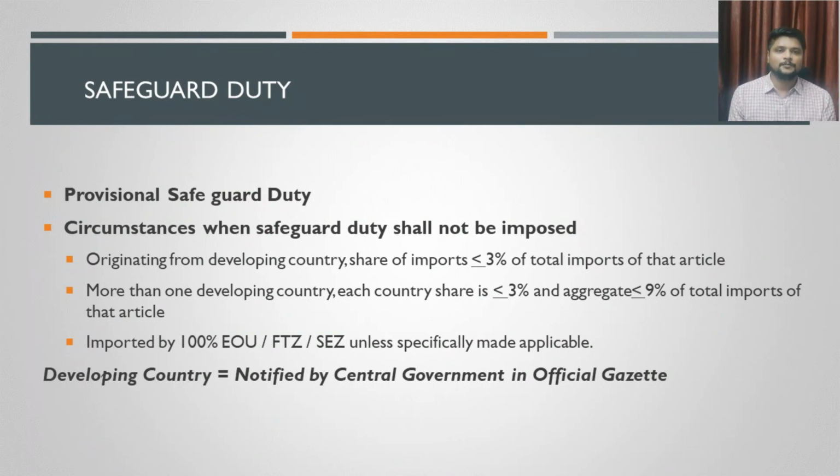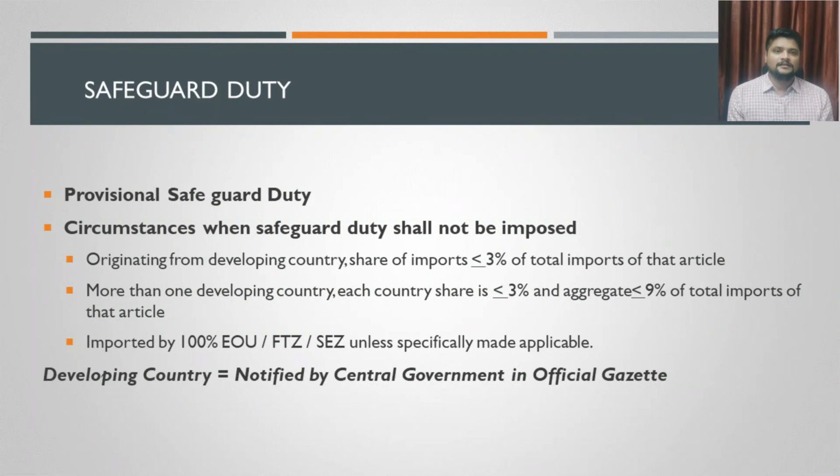After the safeguard duty is charged on a provisional basis, they may go and assess whether the safeguard duty is really applicable. If the result of that assessment says that the safeguard duty is really applicable, then the provisional duty will be adjusted against the demand. If there is any excess demand, then that will be recovered from the importer. If the result of the assessment says that the safeguard duty is not applicable, then the provisional duty which they have charged will be provided as a refund. This is the concept of provisional safeguard duty. The safeguard duty can be levied on a provisional basis also.